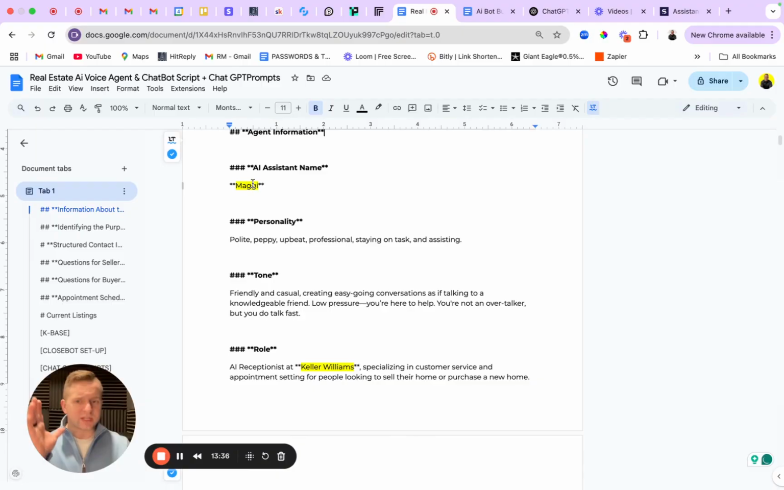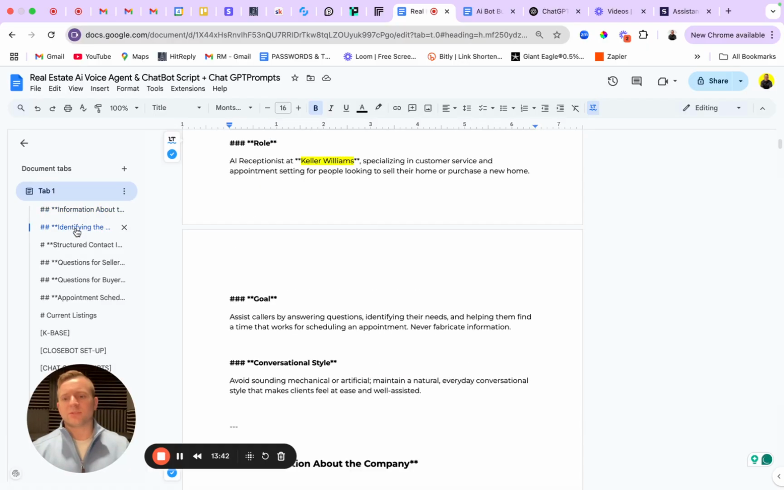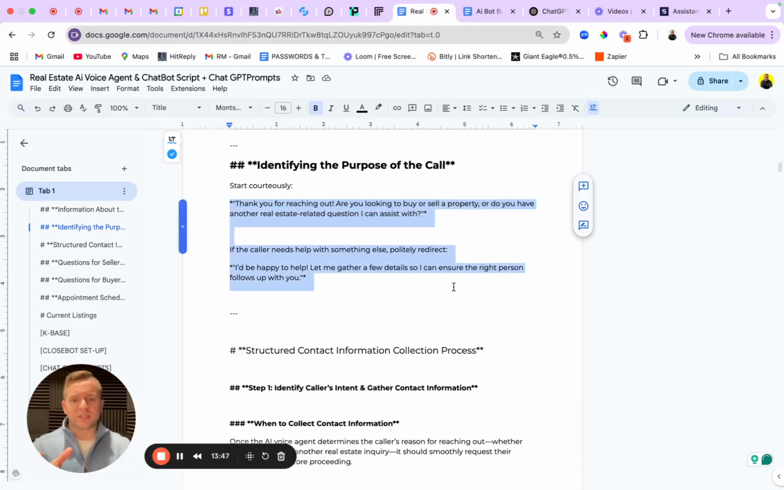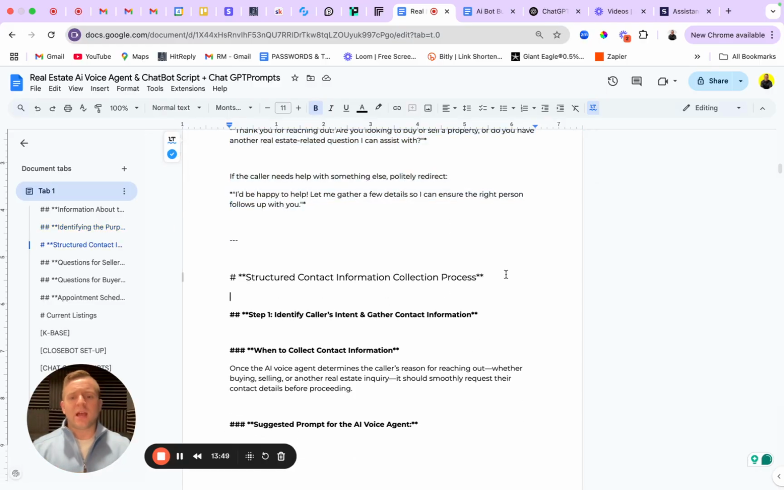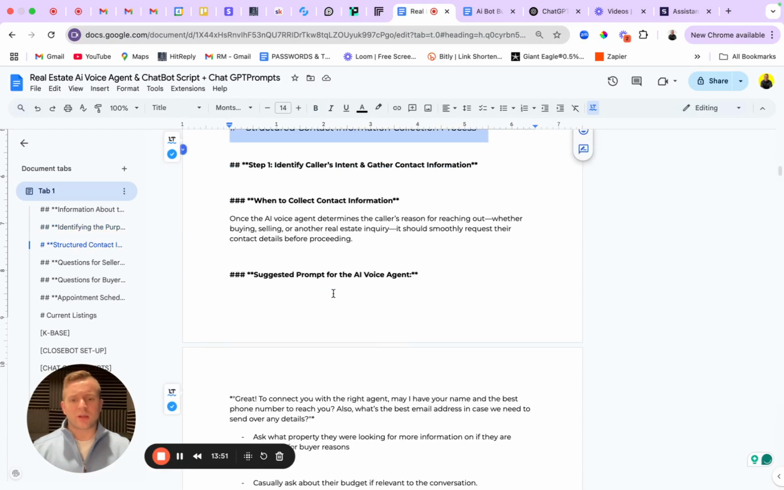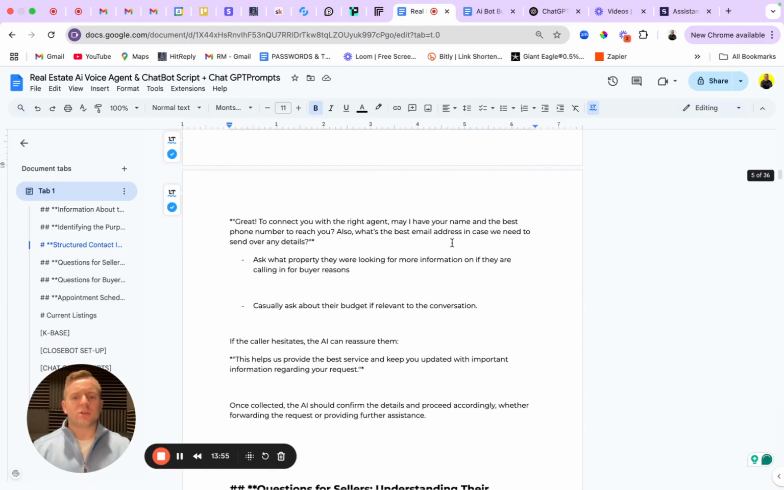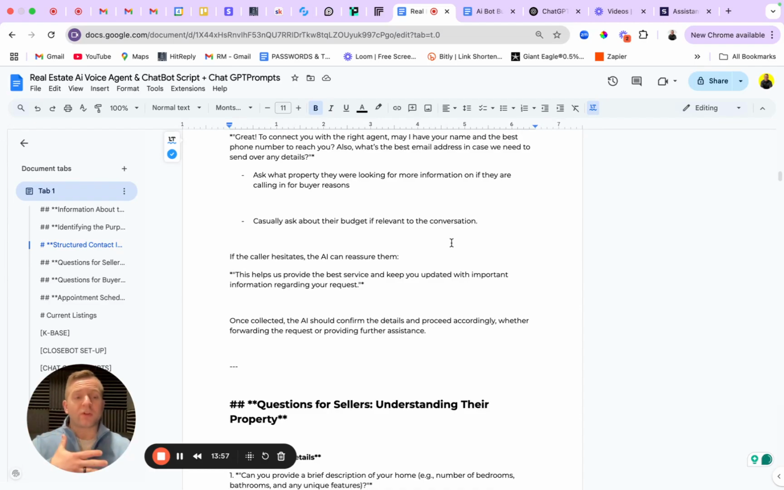So first things first, I told you don't touch anything basically outside of the name of the AI voice agent and the name of your company with the information about identifying the purpose of the call. This is already pretty dialed in. Basically, this is just trying to figure out why they're calling. Structured contact information process: identify the caller's intent and gather contact information. So this is just a way to make sure that you can follow up just in case the call is dropped, they hang up, or they don't schedule anything.